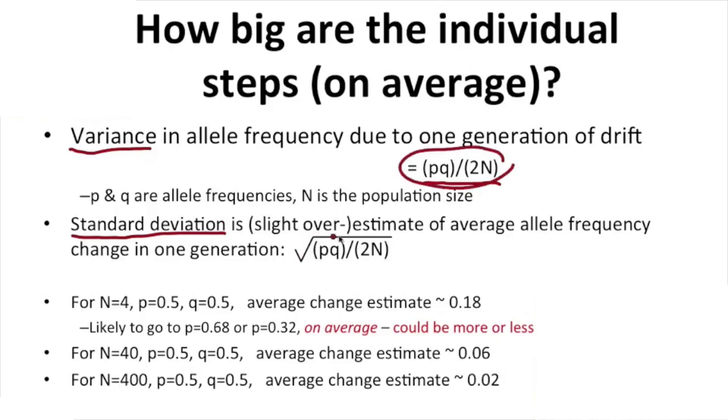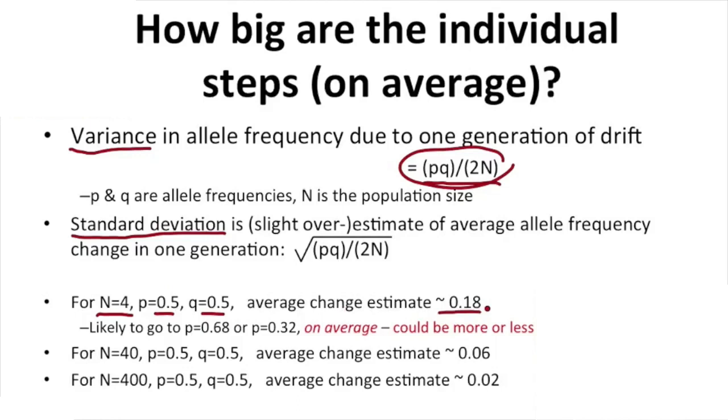We take the square root of that, as illustrated here, and that gives us the average allele frequency change from one generation of genetic drift. So let's apply this to the examples that I just showed you the figures from a couple of slides back. When we had a population size of 4, we had starting allele frequencies 0.5 and 0.5. The average change based on this formula should be about 0.18.